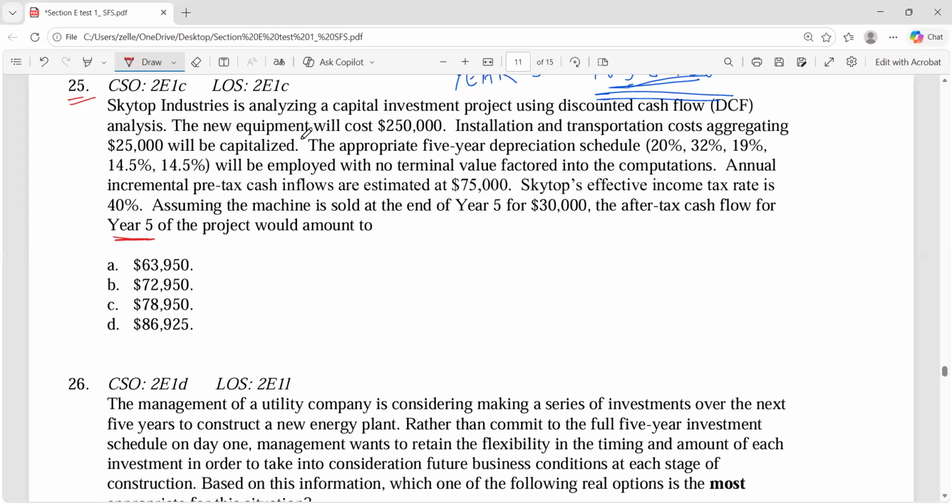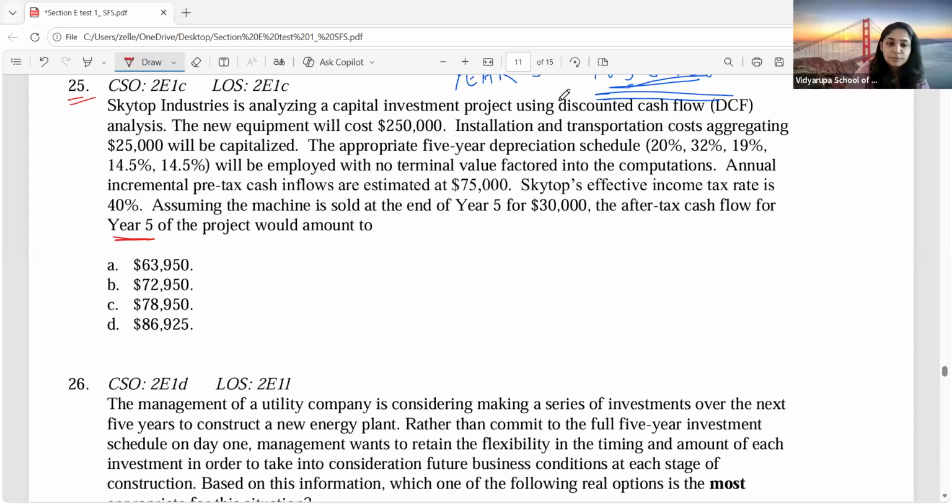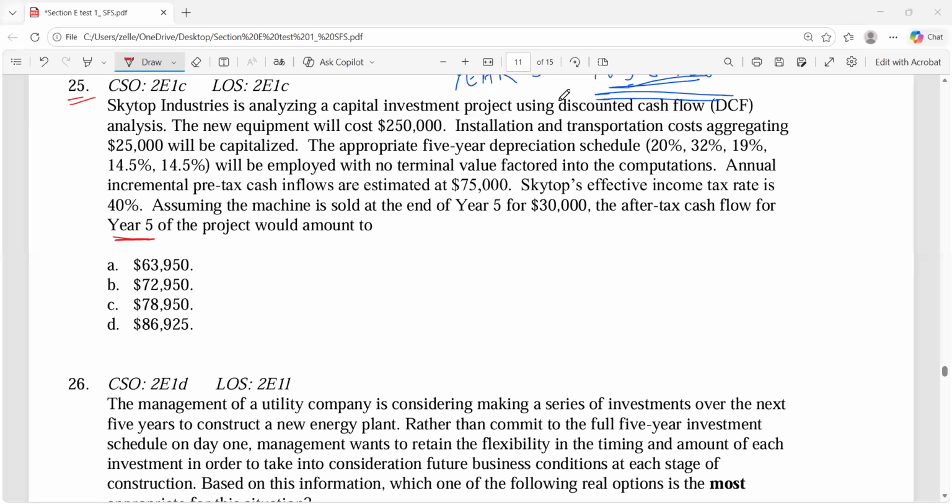Okay, including that. So what is the depreciation tax rate? What is the depreciation tax rate? Right, 14.5%. Correct? Yes, ma'am, for the 5th year. So what will be the depreciation cost into percentage? Your cost into 14.5%. So how much will be the depreciation?